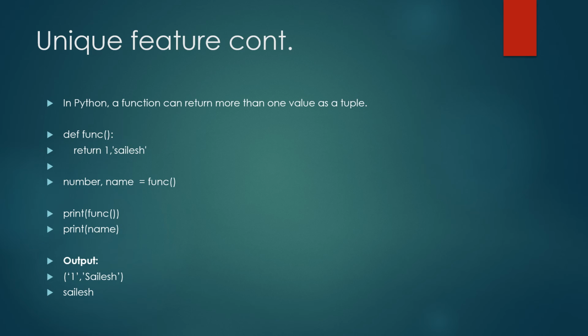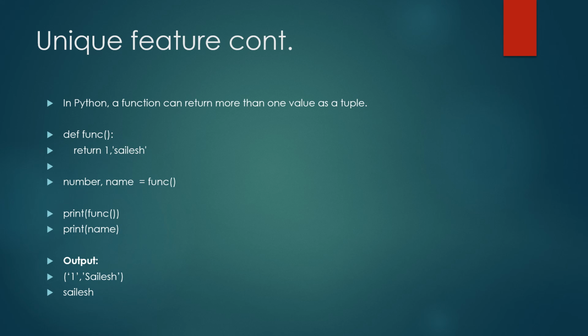And in Python, a function can return more than one value as a tuple. For example, when we define a simple function, let's say it returns a number and a string. The string is a name, my name right now. So now we give a variable, number and name, our function that we defined earlier.